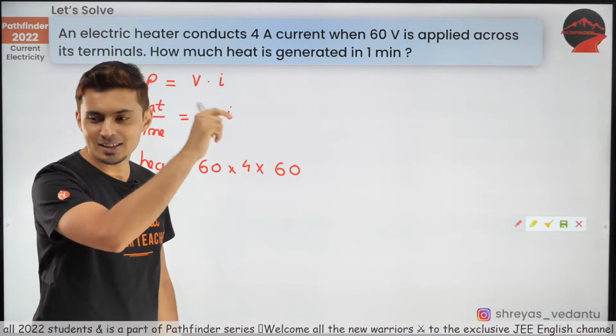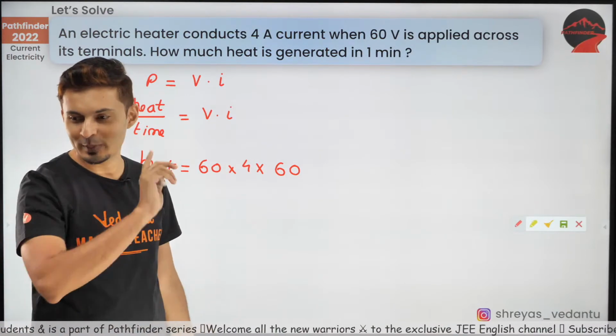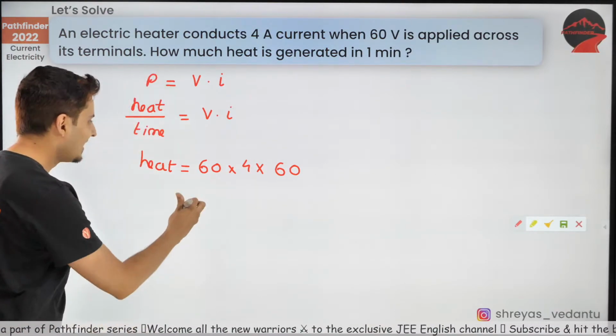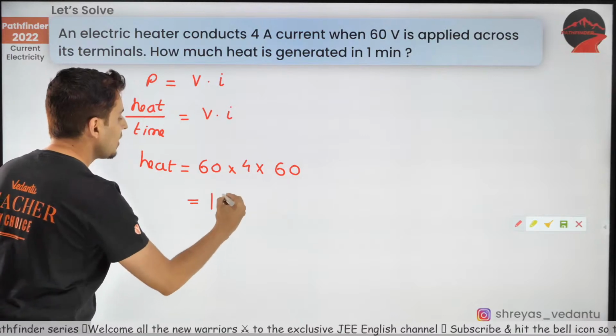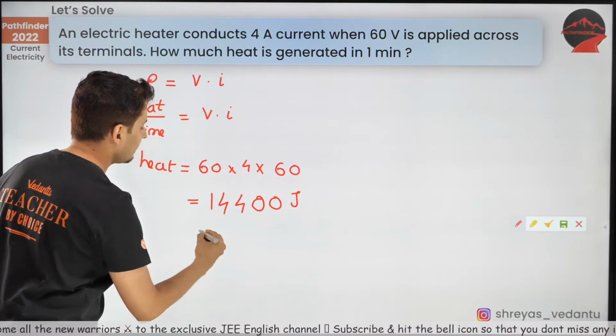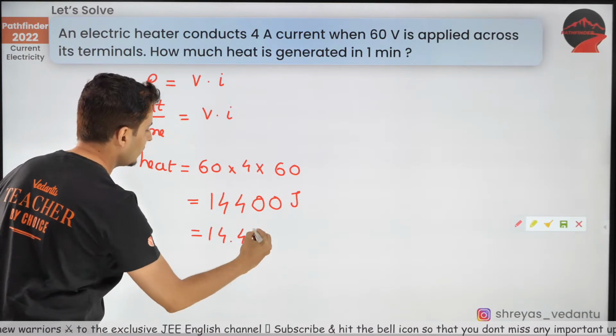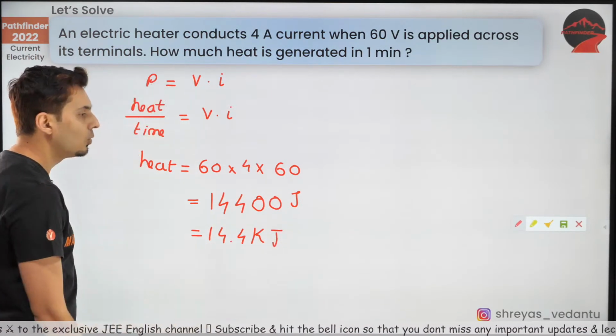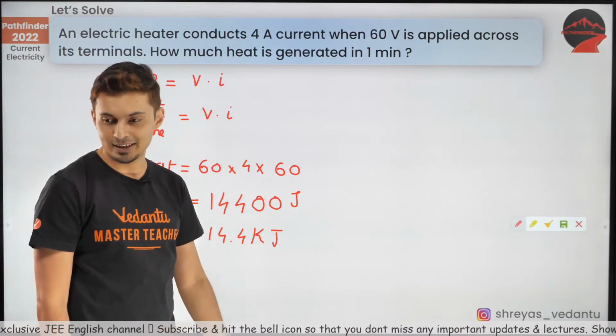Yes, a lot of people forgot that 60. I can see the chat box. Yes. And that's why the answer is 1440 joules, which is 14.4 kilojoules. That's a huge amount of heat which will be generated.